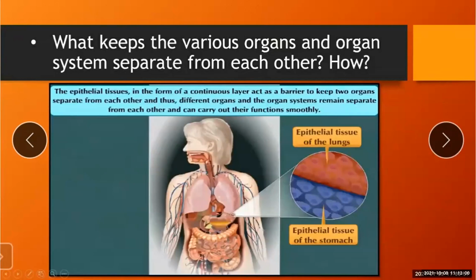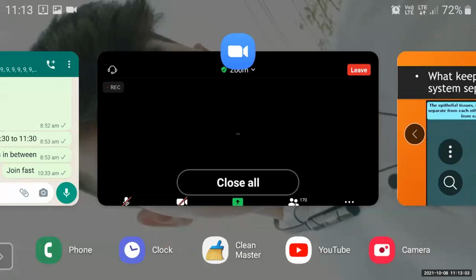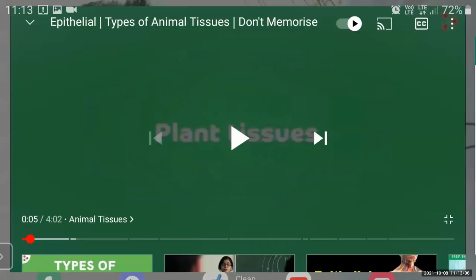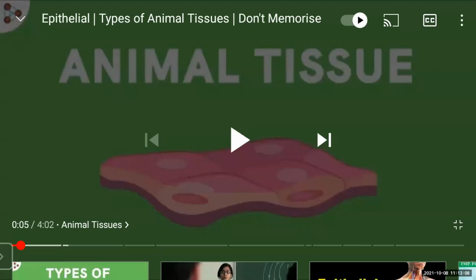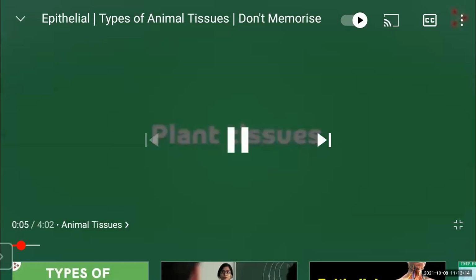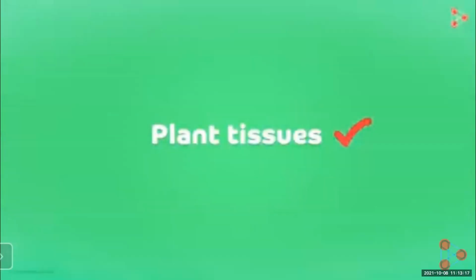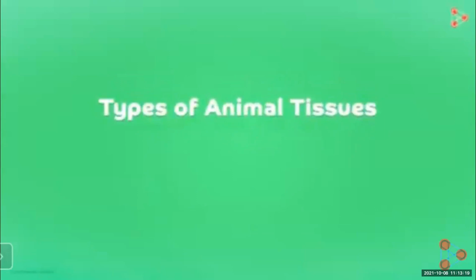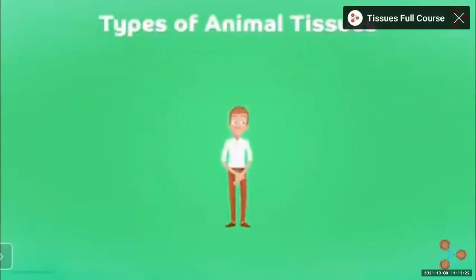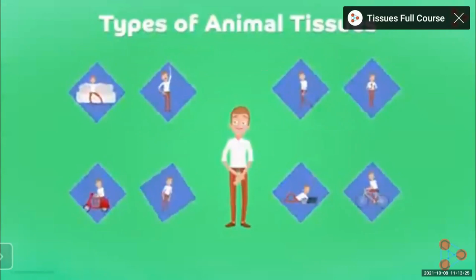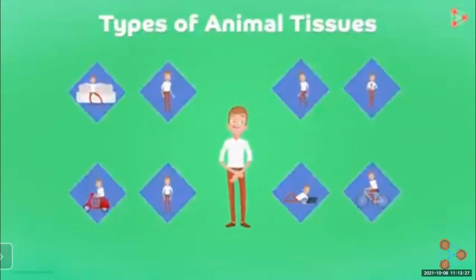So now we will see one video. Here the audio will not come. You have to see the pictures. You have to read the statements. See the different functions which are done by our body, and for all this, we need different tissues. So what are the different types of animal tissues?